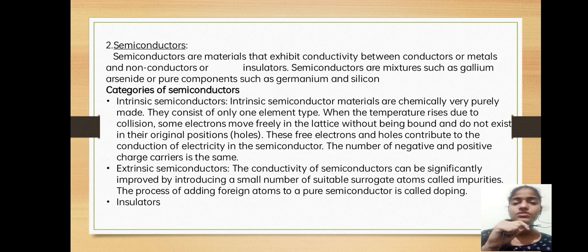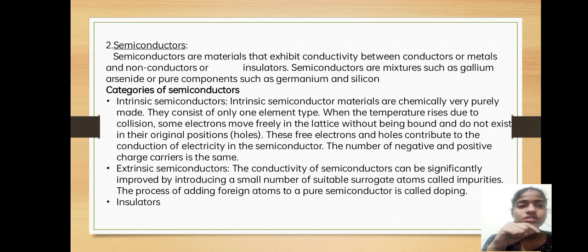Intrinsic semiconductor materials are chemically very pure. They consist of only one element type, so they are mostly pure and not a mixture of alloys or materials. When the temperature rises due to collision, some electrons move freely in the lattice without being bound and do not exist in their original positions, leaving holes.